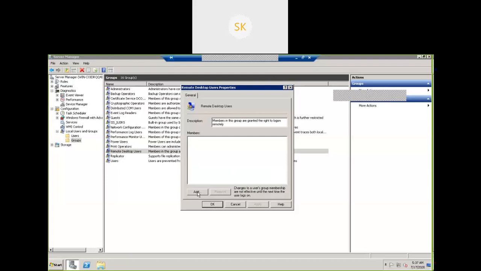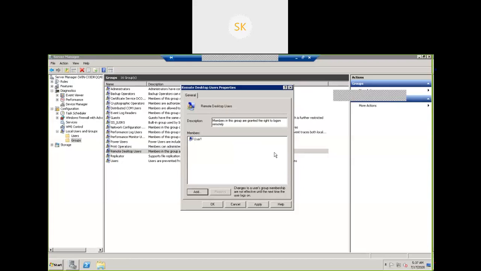Click on add. Type user 1. Check names. Okay, click OK. Click on apply. Close this window. Minimize this RDP connection.